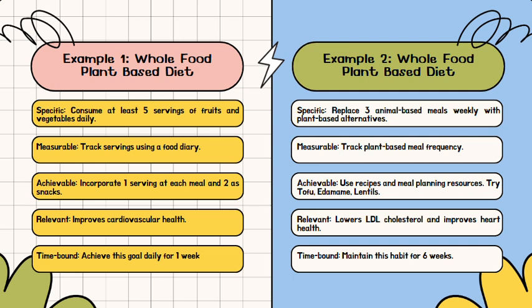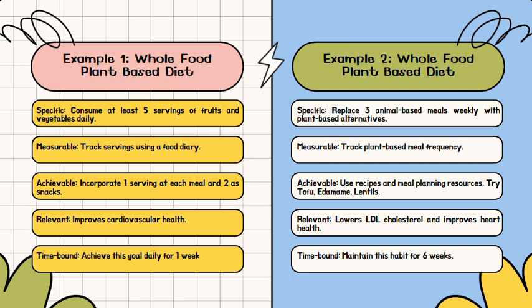I love just Googling things. We can try tofu, edamame, lentils. If you go to Google and type in tofu-based meal, 1.5 million different recipes pop up. So we have a bunch of different resources, and I think that can make this goal relatively achievable. Relevant, consuming plant-based protein lowers our LDL cholesterol and improves our heart health. So LDL is our bad cholesterol in our body. So I think that's definitely relevant to our own health and wellness.